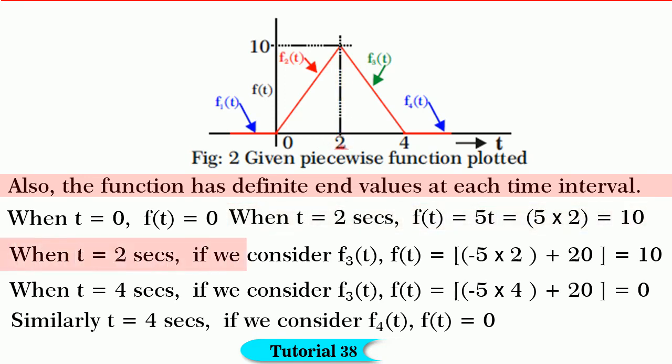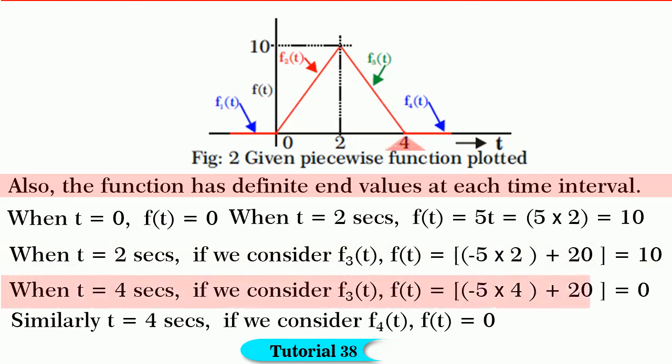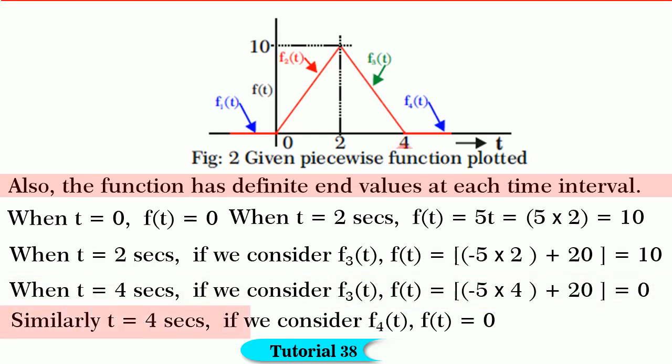When t is equal to 2 seconds, if we consider f3 of t, we get f of t is equal to minus 5t plus 20, which will give us again 10 units. Similarly, when t is equal to 4 seconds, if we consider f3 of t, we get f of t is equal to minus 5t plus 20, which will give us 0. Similarly, if we consider f4 of t, of course, we have f of t is equal to 0.